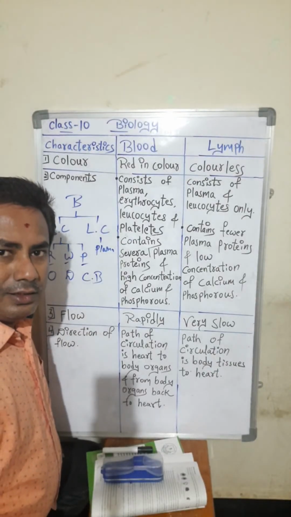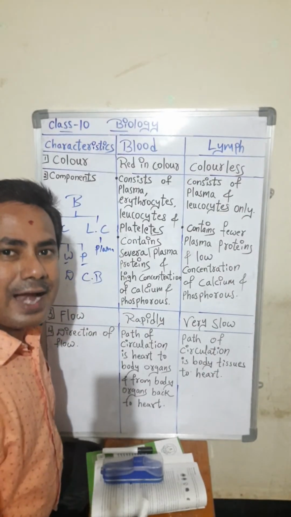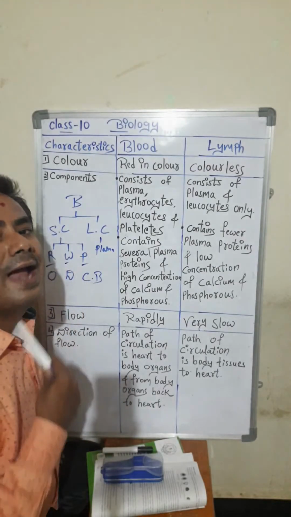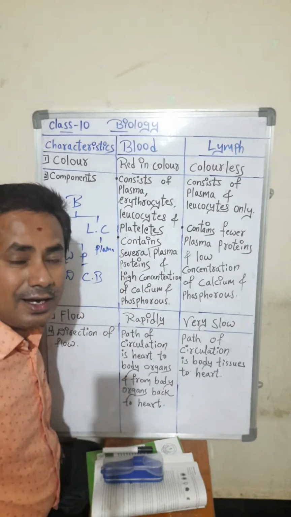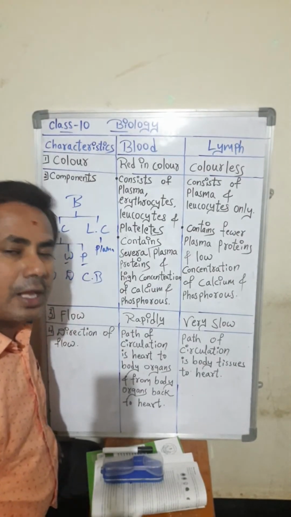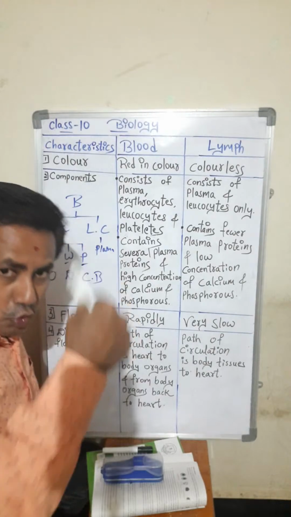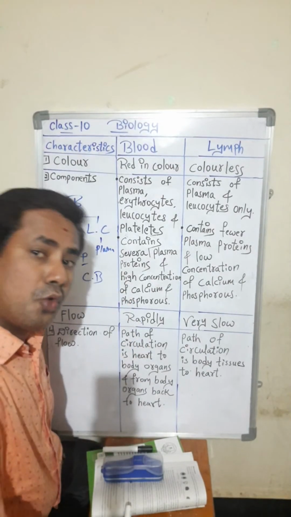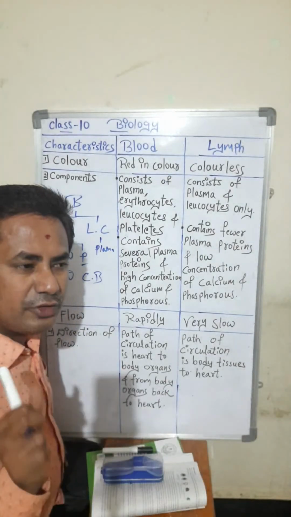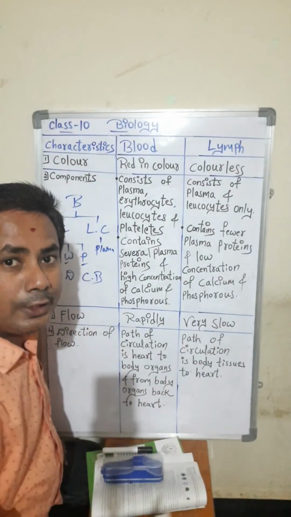See, in our body certain glands are there. The pituitary gland is present in our brain. The thyroid gland is present in our neck. The adrenal gland is present above the kidneys. Pancreas is a gland. Testes and ovaries are glands. These are the endocrine glands which release their hormones directly into the blood.